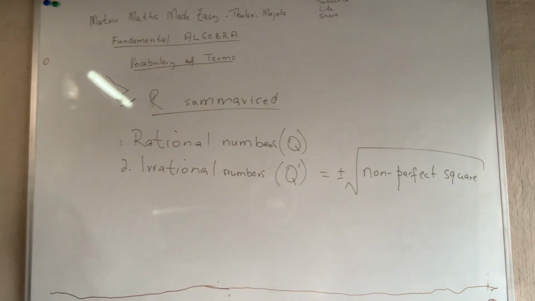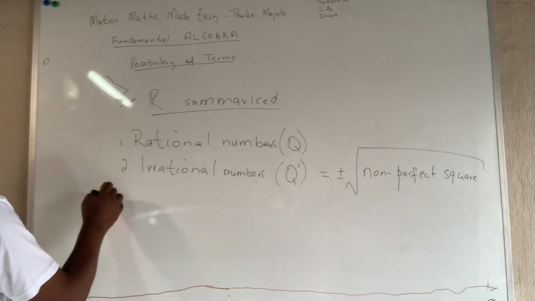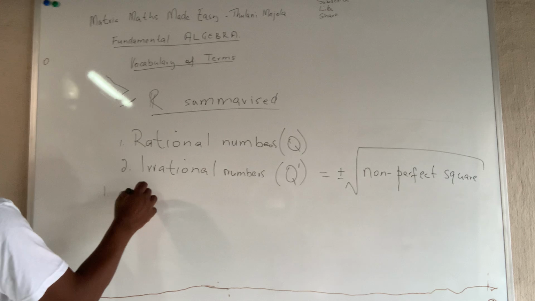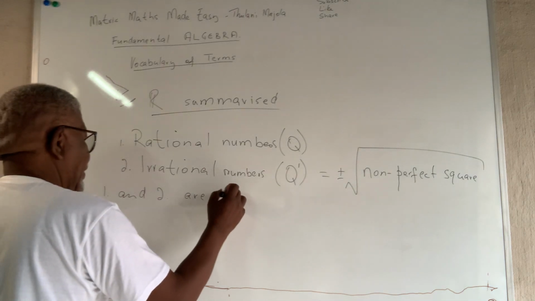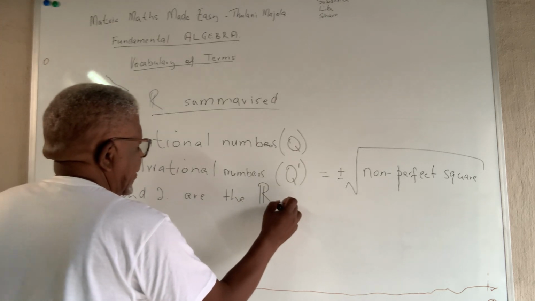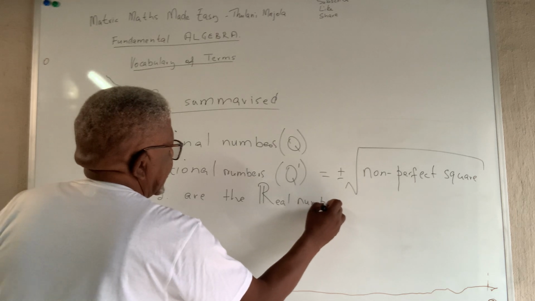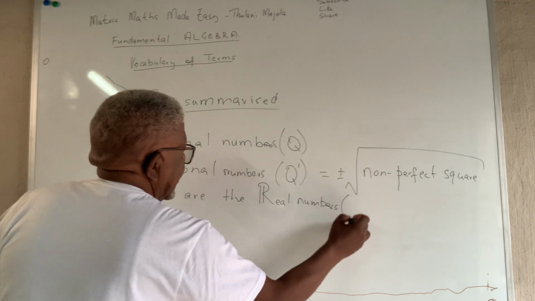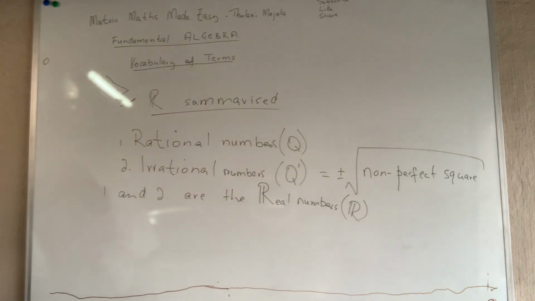And then 1 and 2 are the real numbers. They're represented by the letter R. These are the real numbers.